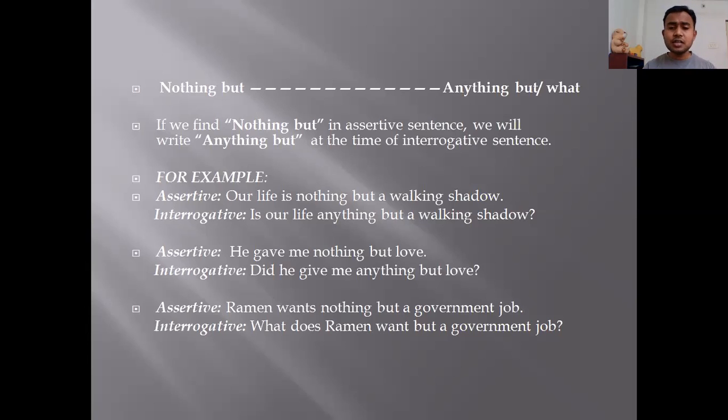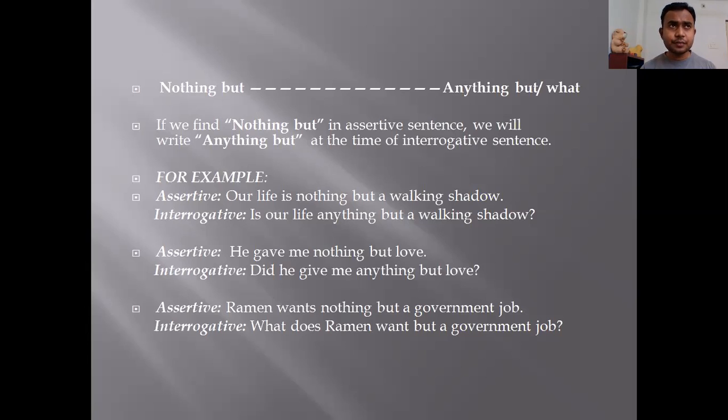In the sentence, is the auxiliary verb given or not? In the first sentence, yes, it is given. What is the auxiliary verb? Is. So is will come to the front. Our life will go to the next place. Nothing will become anything. So the interrogative sentence will be: Is our life anything but a walking shadow? And at the end, question mark.